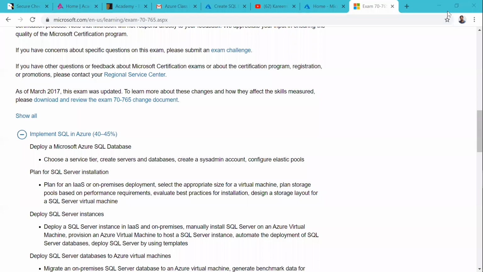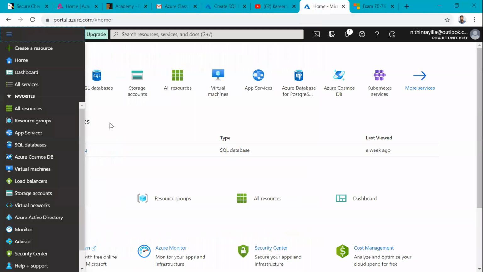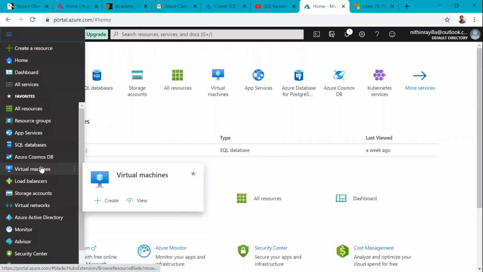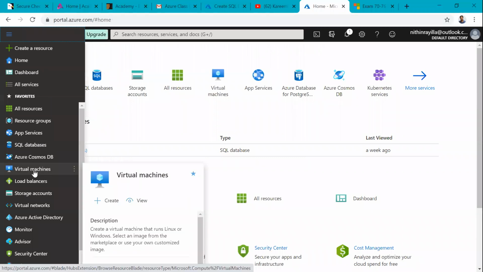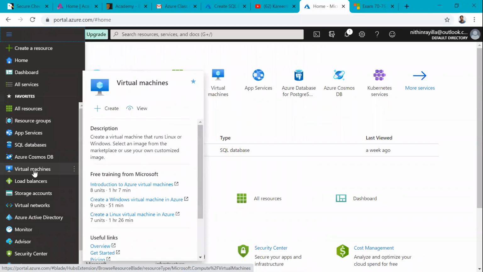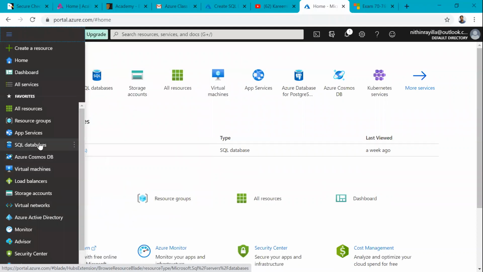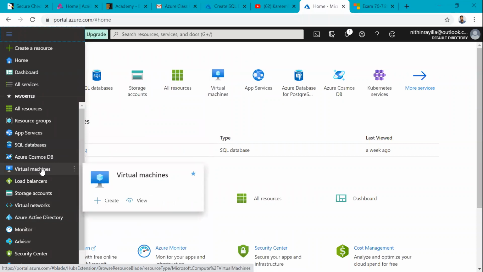Right. So already I'm in the portal now, portal.azure.com. Check here, I want to create, see, one more here: virtual machines. Some other services here, virtual machine. In this case, with a virtual machine we can create our own dedicated server, with SQL Server also. Ready-made images are there. We can create our own dedicated server with SQL Server. Here the cost will be more as compared to this one. This is PaaS, right? This is IaaS, right?